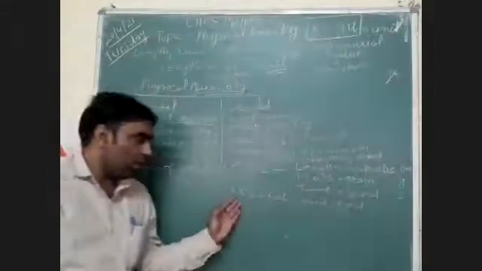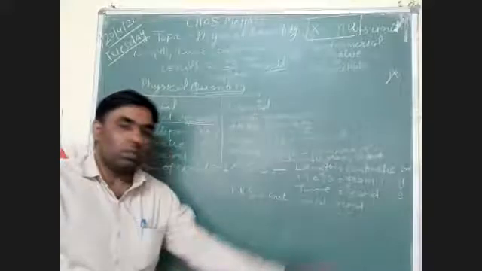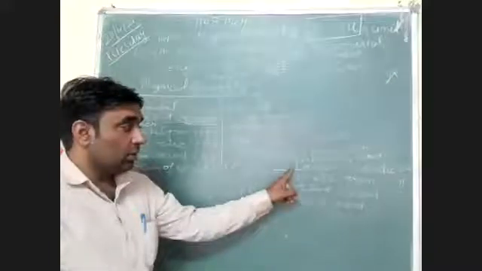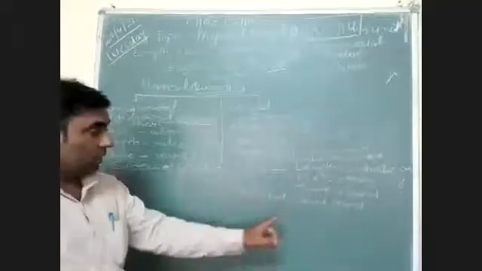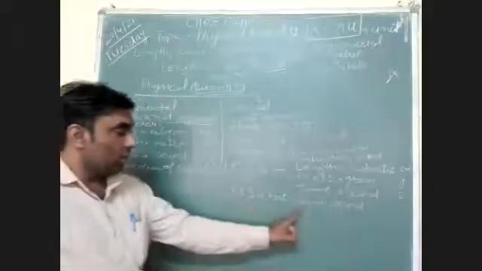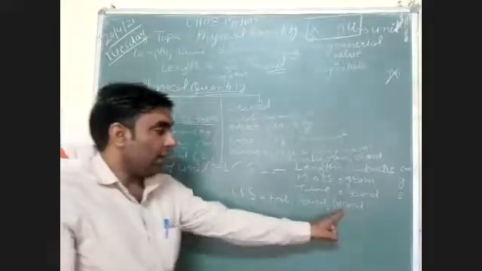So what is FPS? Foot, pound, second system. Foot is the unit of length. Pound is the unit of mass. In the British system, we measure mass in pounds and time in seconds.